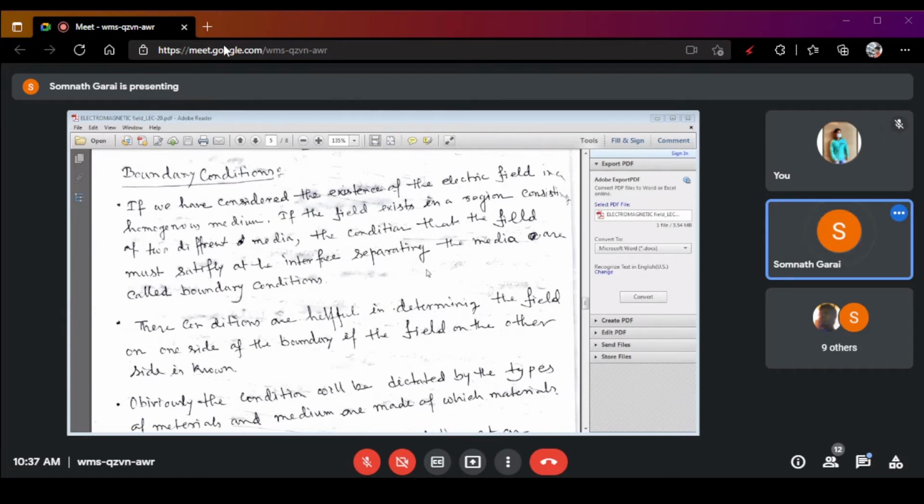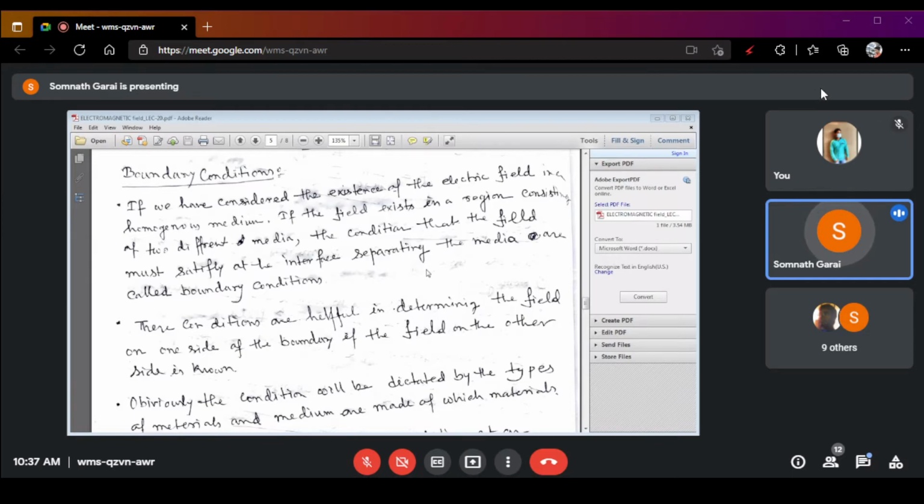Right? So the condition that the field must satisfy at the interface separating the media, this is called boundary condition.